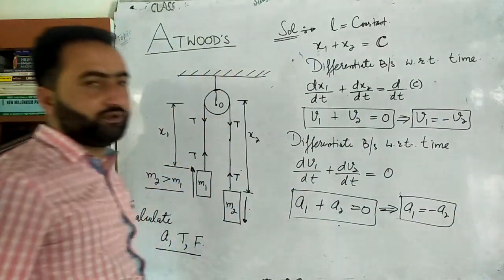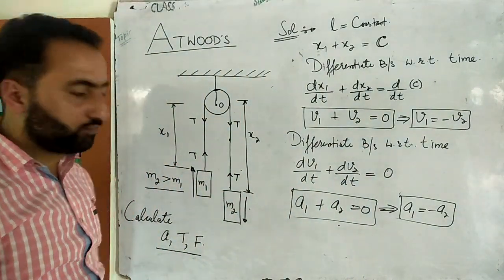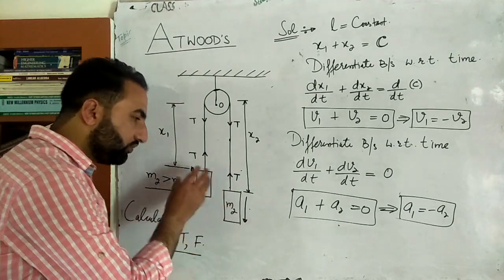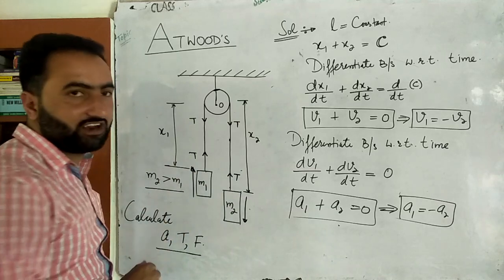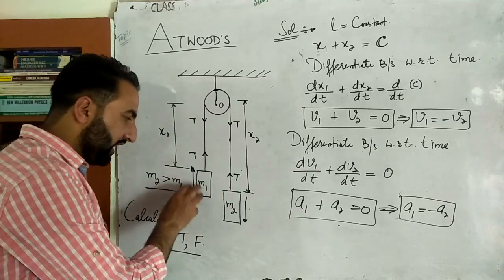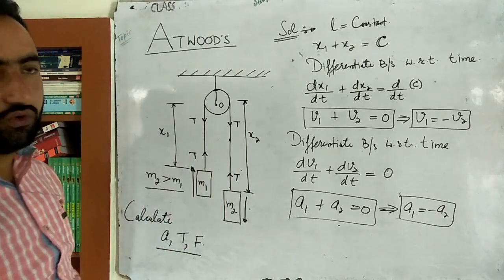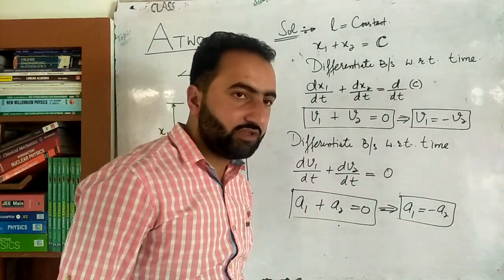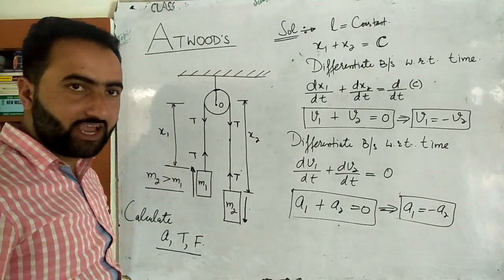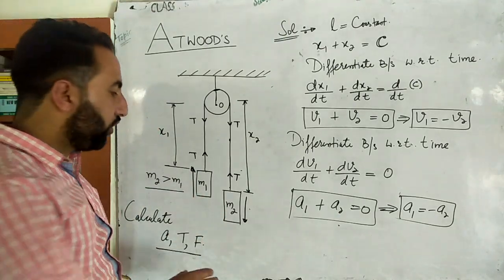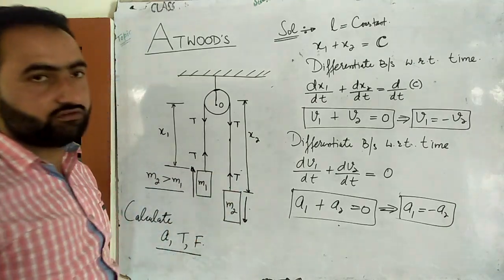So what does it mean? It means that the two blocks will have exactly the same value of acceleration, but the direction will be opposite. It means that if, suppose, m2 is greater than m1, then this will go down and this block will go up, but with the same acceleration. If for example m1 is greater than m2, then this will go down and this will go up, but with the same acceleration. Okay. So simply a1 equal to minus a2 means that the magnitude of the acceleration of the two blocks is exactly the same, but the direction will be opposite. If one block goes downwards, this block will go upwards, and vice versa.